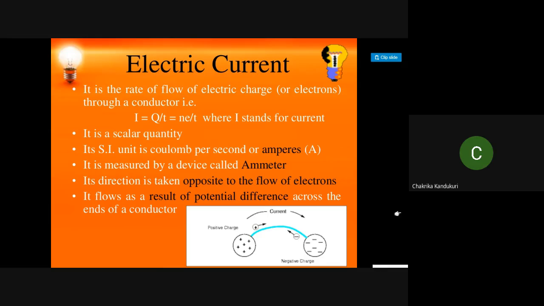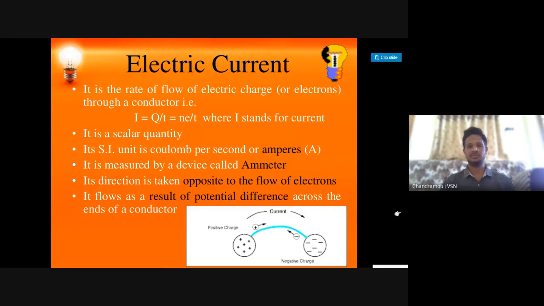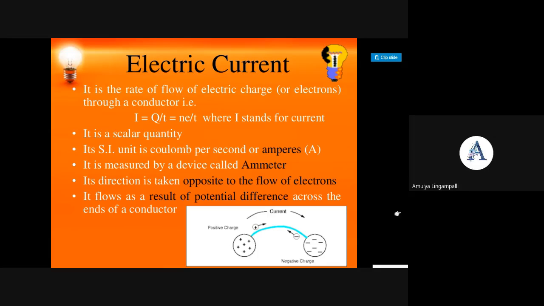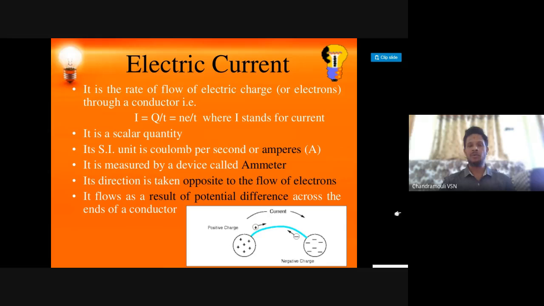The instrument used to measure electric current is the ammeter. How do we take its direction, in the direction of flow of electrons or opposite? Opposite to the flow of electrons. That is conventional current. Actually it flows in the direction of flow of electrons, but we take the opposite for our convenience. It flows as a result of the potential difference across the ends of a conductor. So quickly, what is the formula of I?